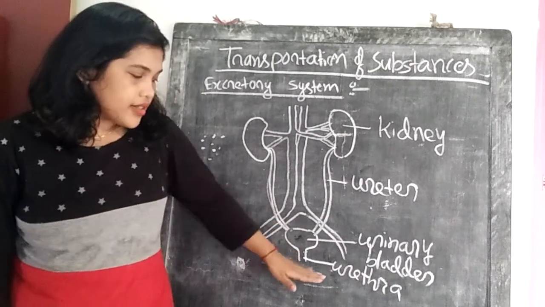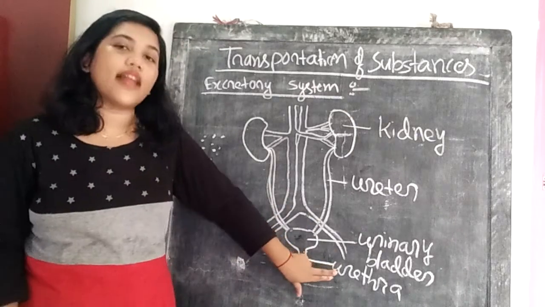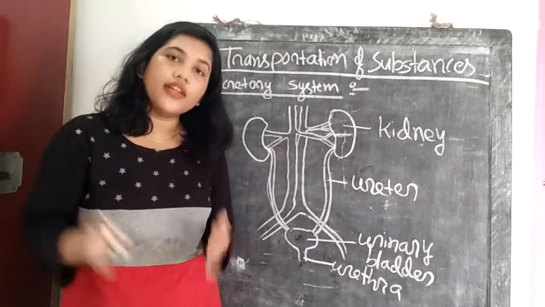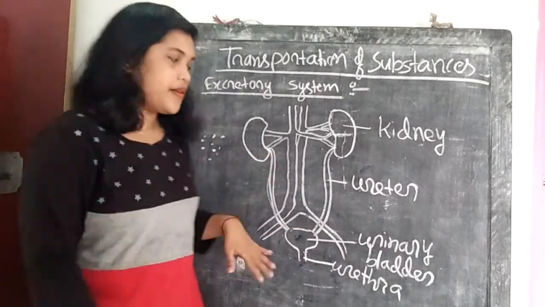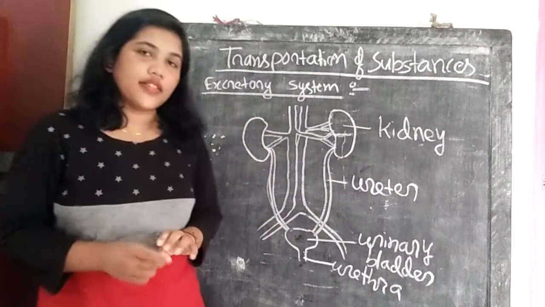The urinary bladder opens into the urethra. This is the last part from which urine excretion takes place. So this is basically the rough diagram of the excretory system in humans.